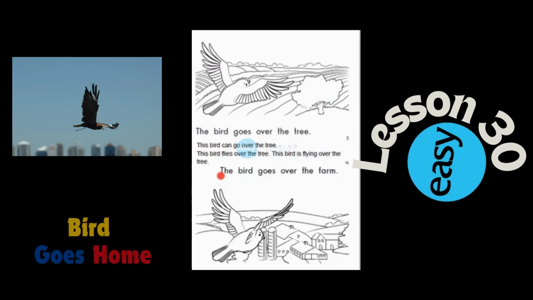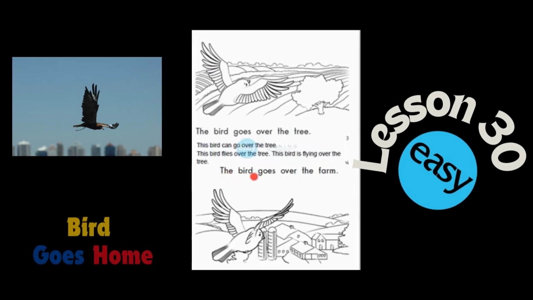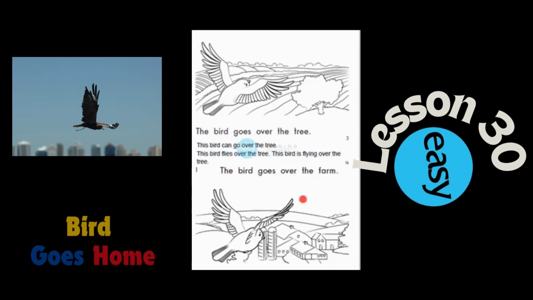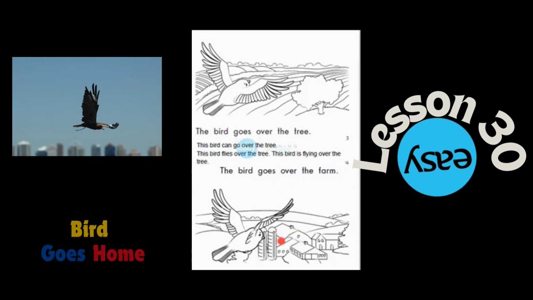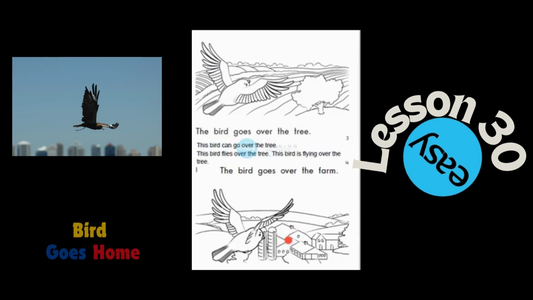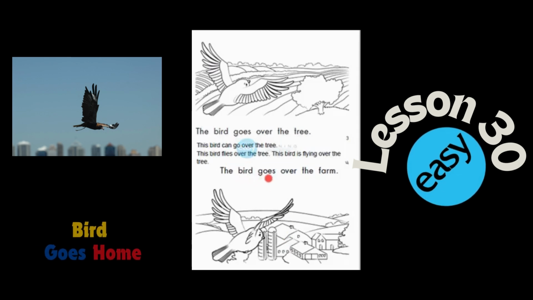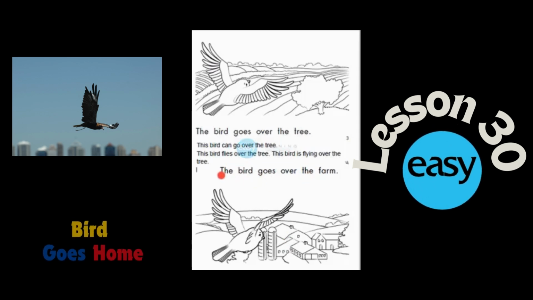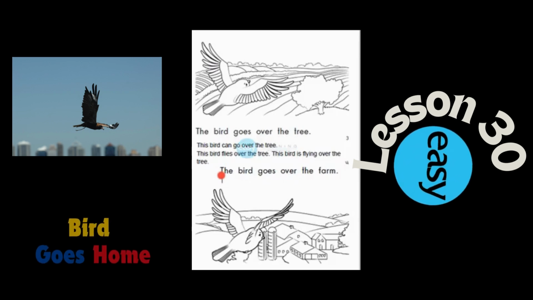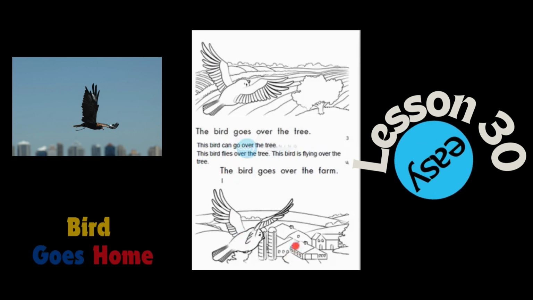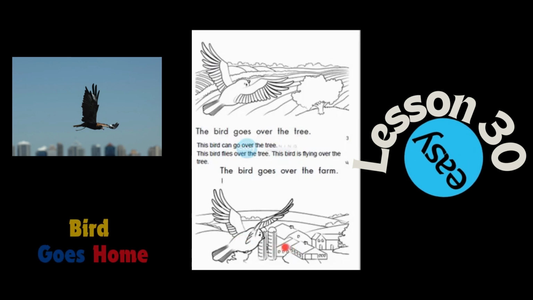Vamos a intentar hacer lo mismo con los otros enunciados. The bird goes over the farm. This is a farm. En una oración previa ya vimos que es una farm. Y vimos que son farm animals. The bird goes over the farm. Ahora usted puede construir los otros enunciados. This bird, this farm. This bird goes over the farm.